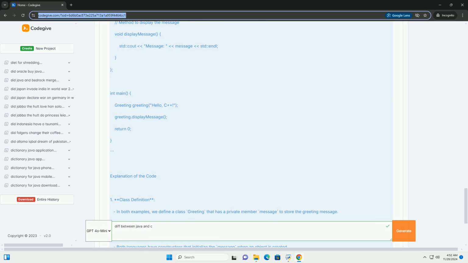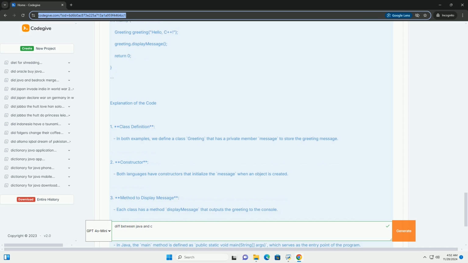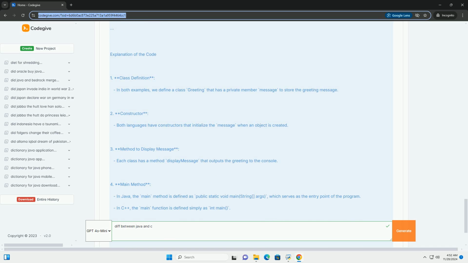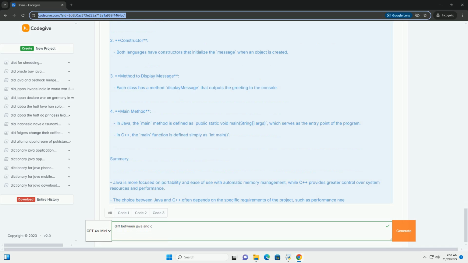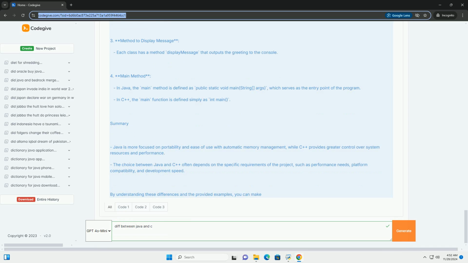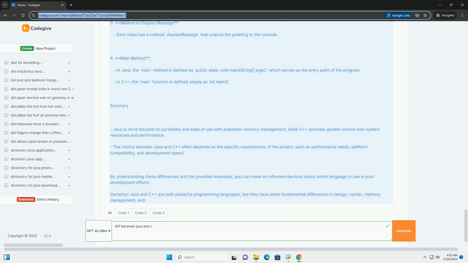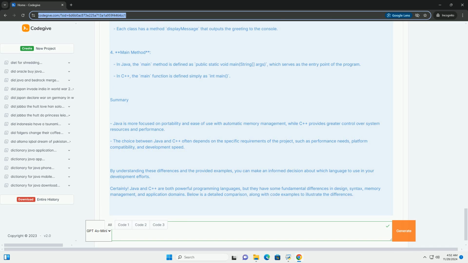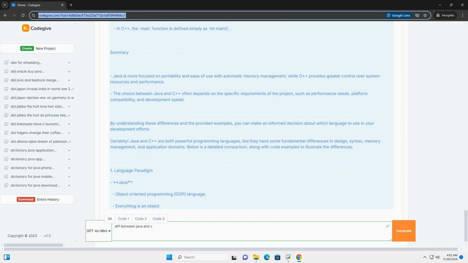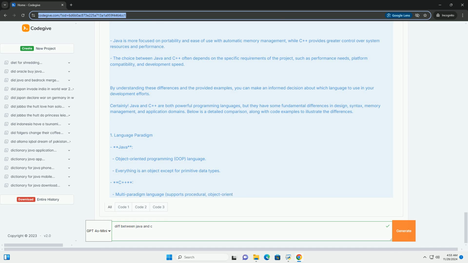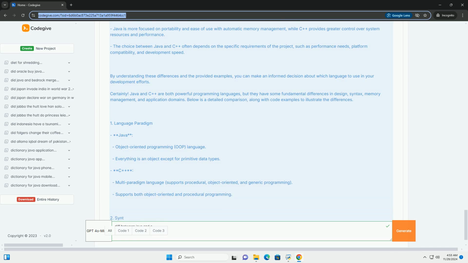2. Platform dependency. Java: platform independent. Java code is compiled into bytecode, which runs on the Java Virtual Machine, JVM. C++: platform dependent. C++ code is compiled directly into machine code for a specific architecture.